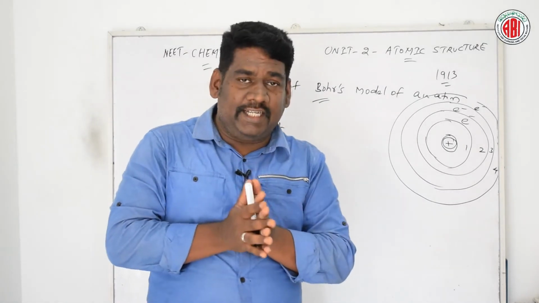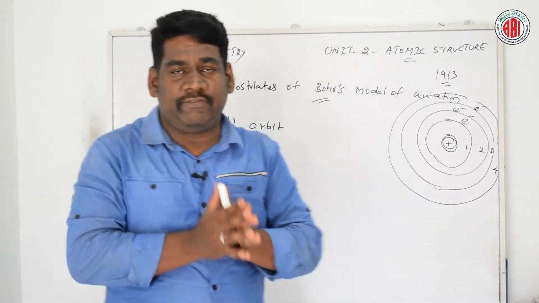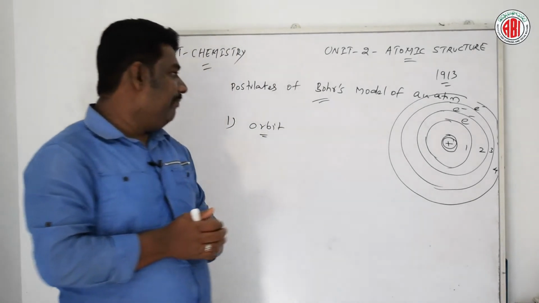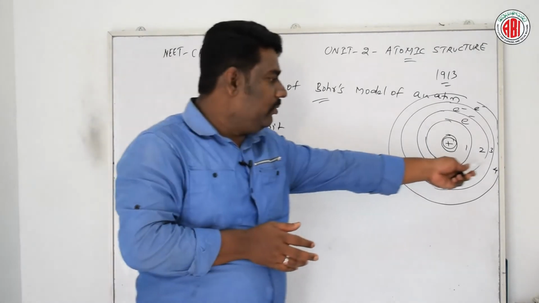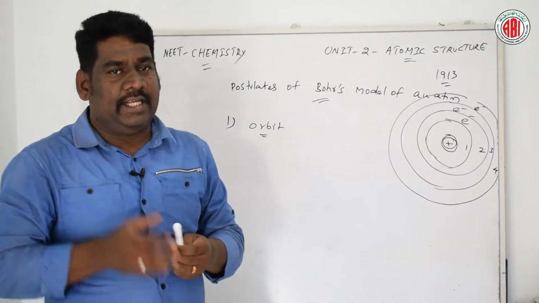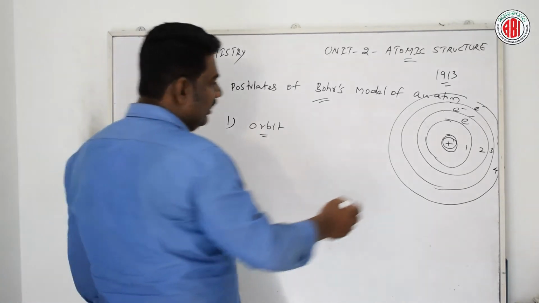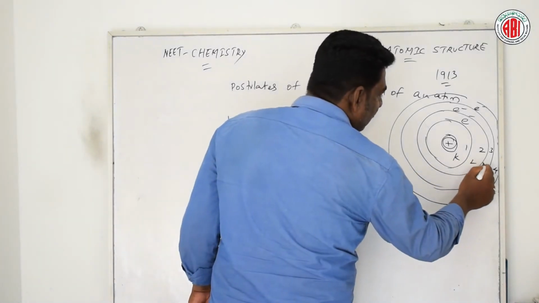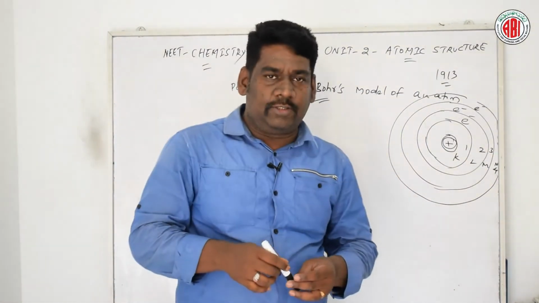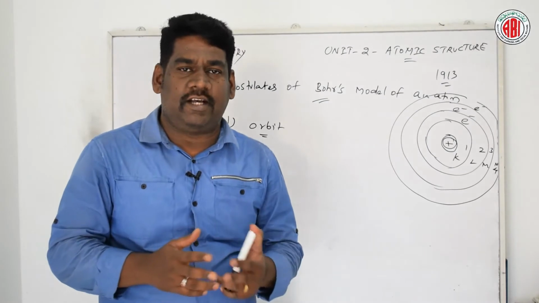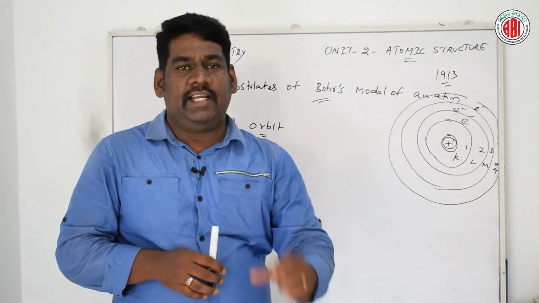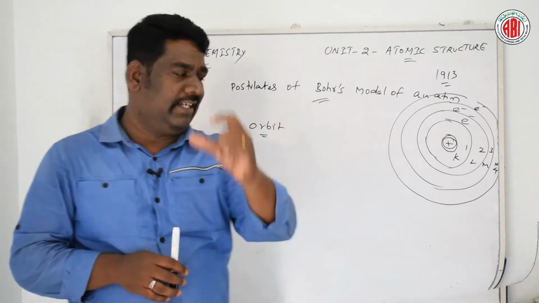With the help of that energy, the electron is able to revolve around the nucleus. Talking about these energy levels, 1, 2, 3, 4 and so on, they are also denoted by the alphabetical letters K, L, M and N. K, L, M, N are also called different energy shells or energy levels. Energy level K, energy level L, energy level M, energy level N.